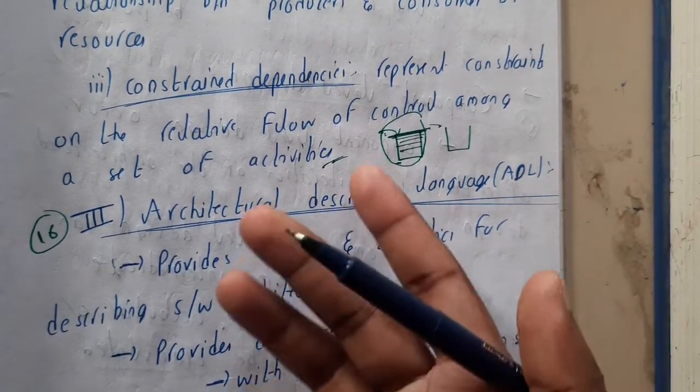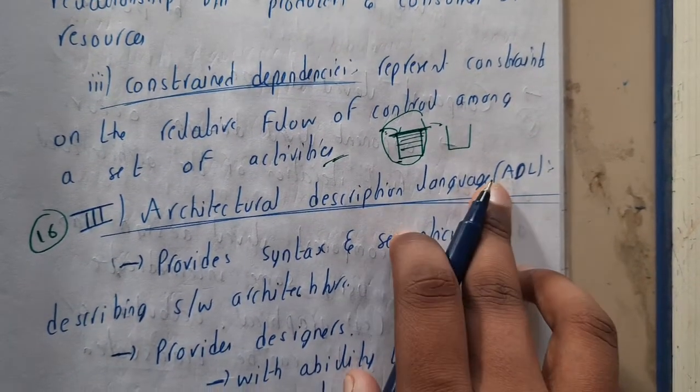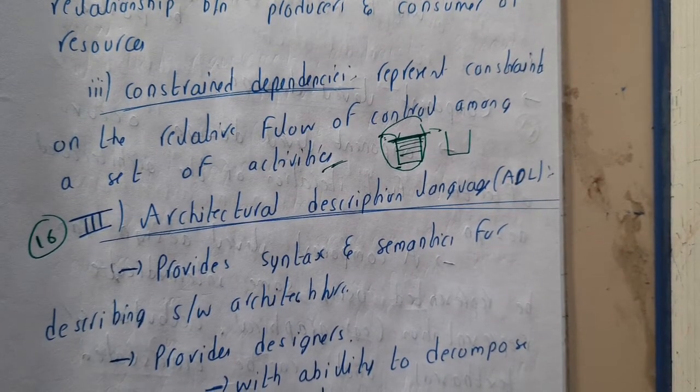Once architecture complexity is done, then you will be describing it in the architectural description language, that is ADL, guys. We'll be discussing that in the next lecture.